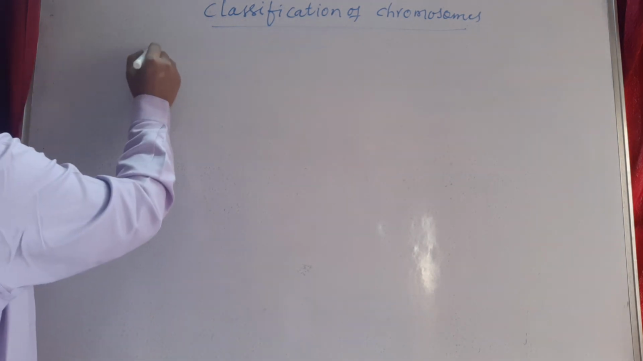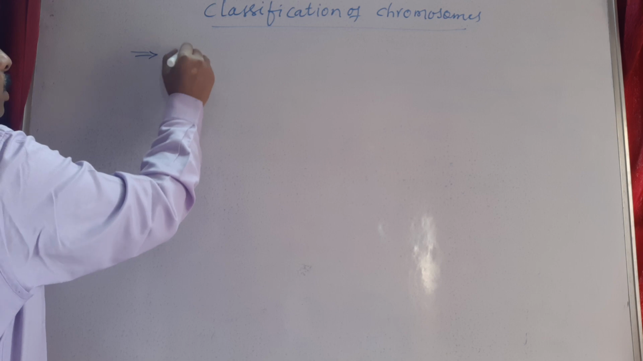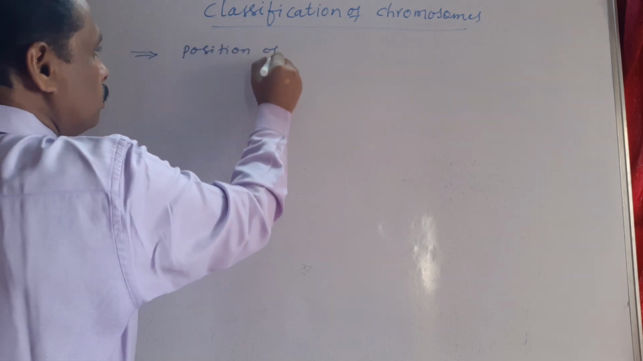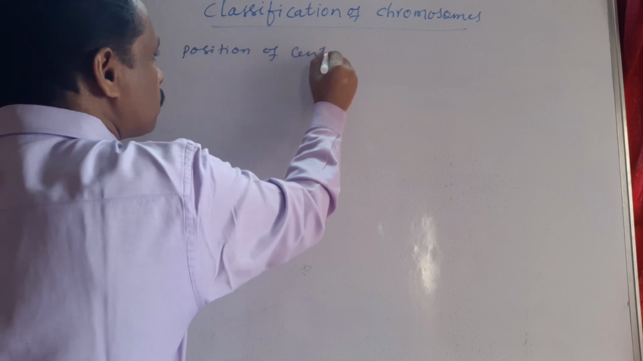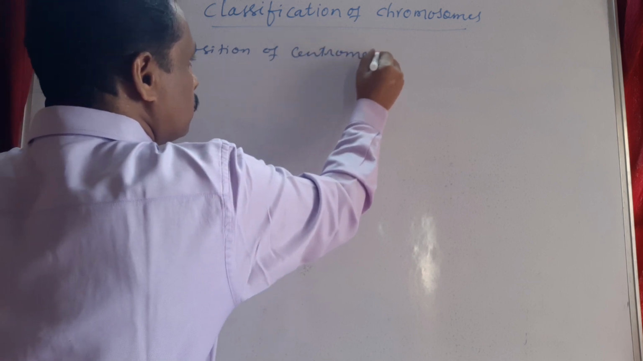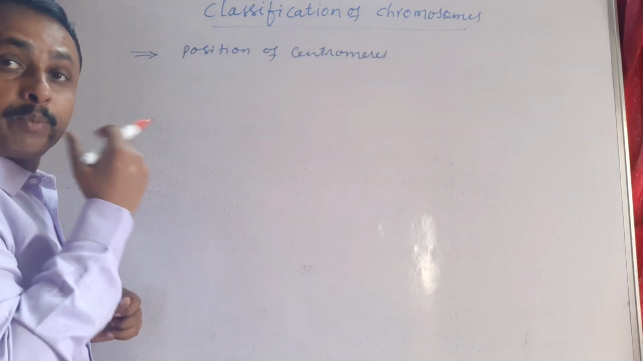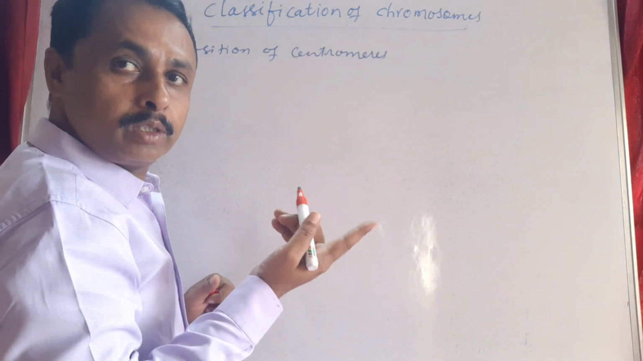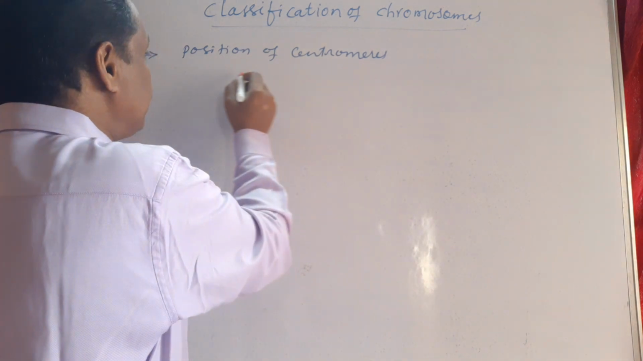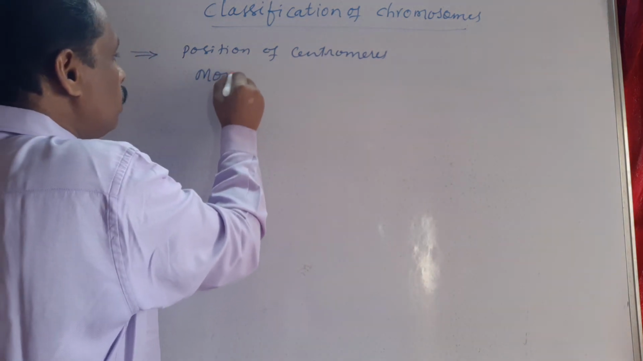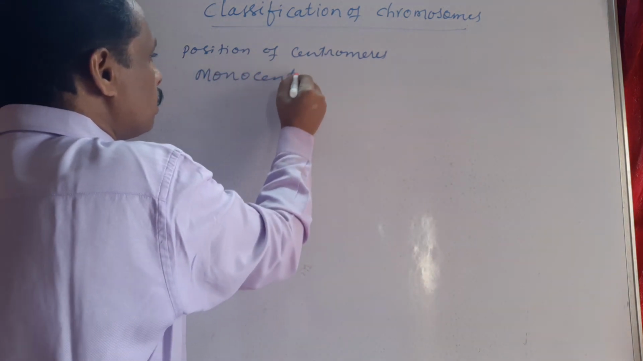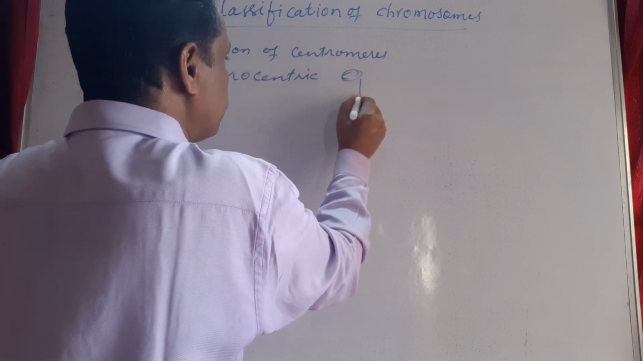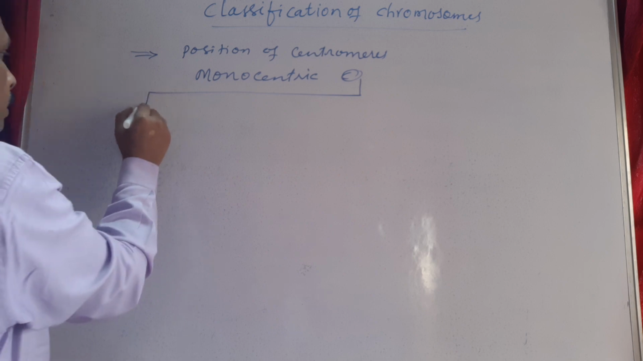Based on the position of centromeres, monocentric chromosomes can be categorized into different types. What are those? Let us look at that.